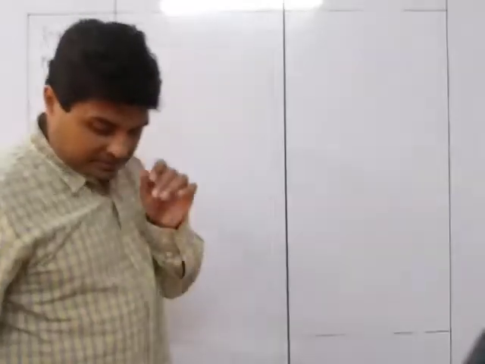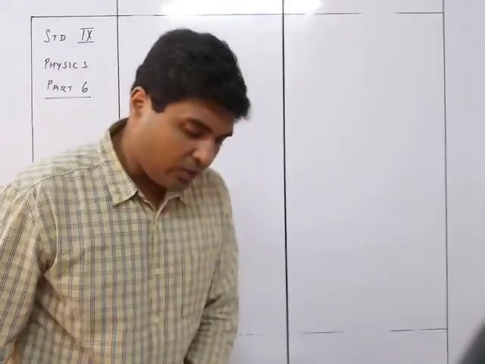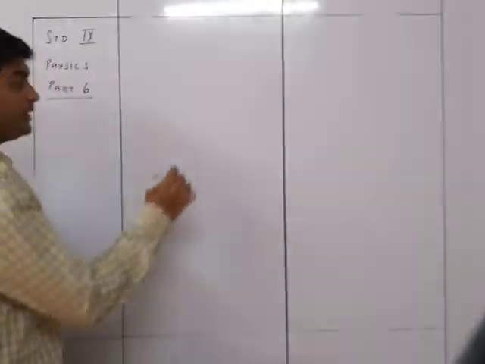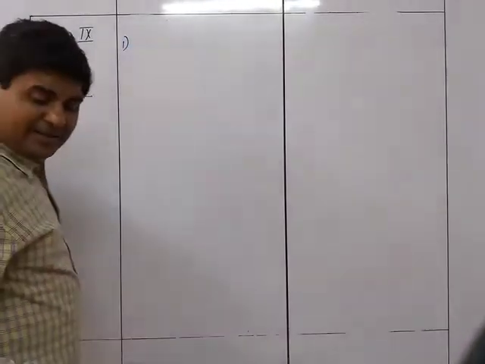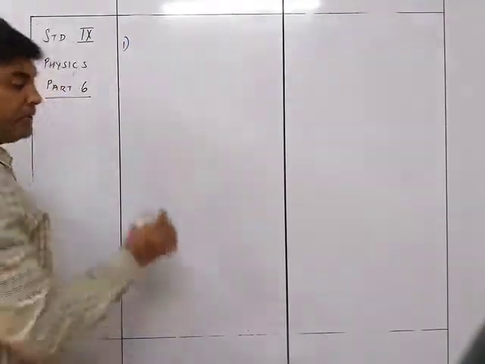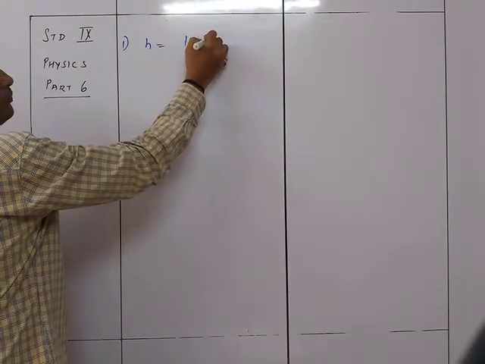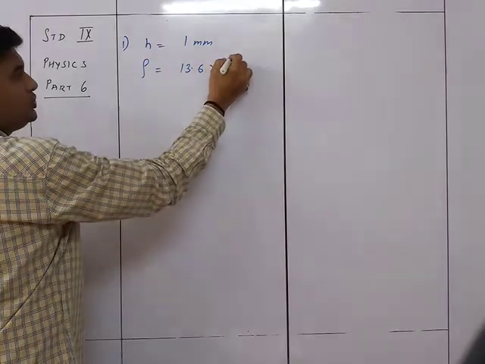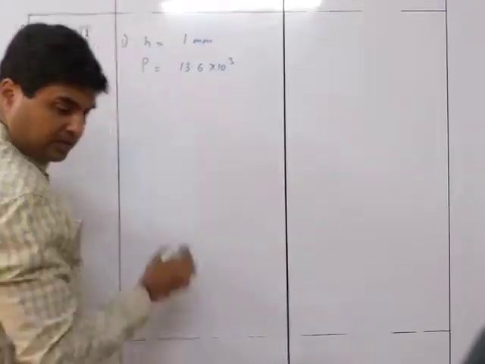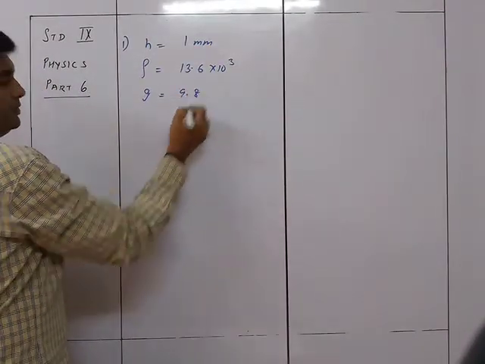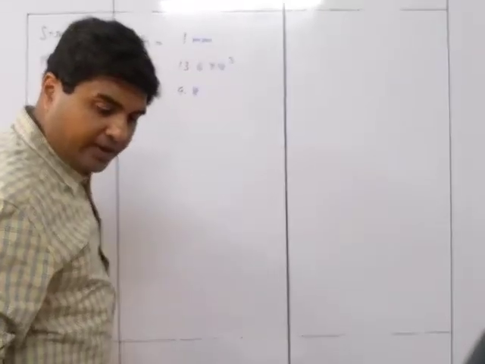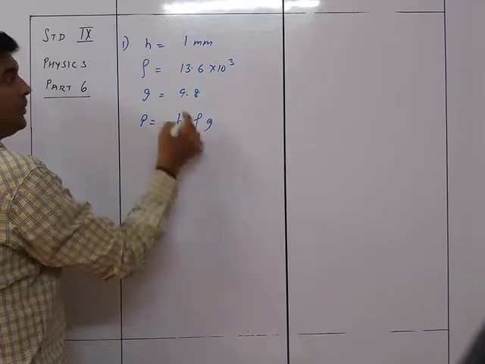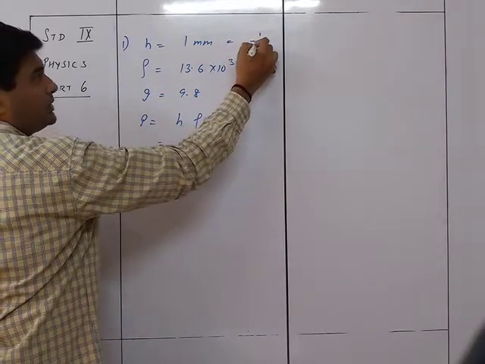So let's see the sums. First one: convert 1 mm of Hg into Pascal. So that is very simple over here. The formulas are the same; there are no new formulas over here. So h is equal to 1 mm. You are given rho is equal to 13.6 into 10 raised to 3, and g is equal to 9.8. So you know that we want to convert it into Pascal. So we know pressure is equal to h rho g, is equal to 1 upon 1000